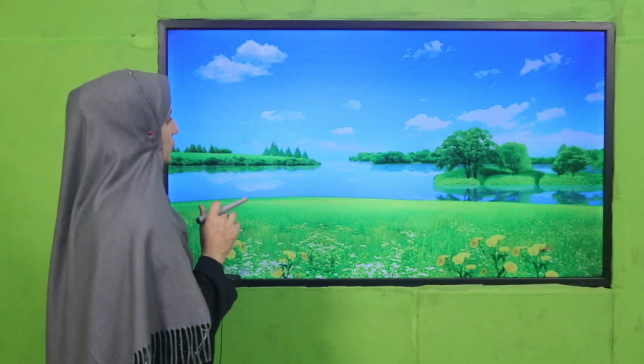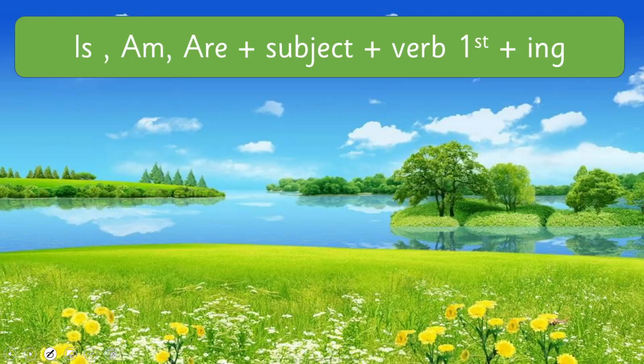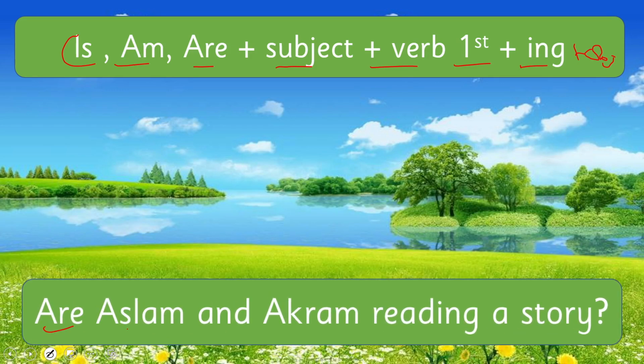Okay, see their structure: is, am, are, subject, verb first form plus ing, and plus object, my dear students. So you can see that in this way, the rest of the sentence will be the same. See their example: Are Aslam and Akram reading a story? Now you have seen that the question mark is there and the helping verb is at the start of the sentence. Have you got it? There is no other change except that the rest of the sentence is the same. We have to put a question mark and put the helping verb at the start of the sentence.